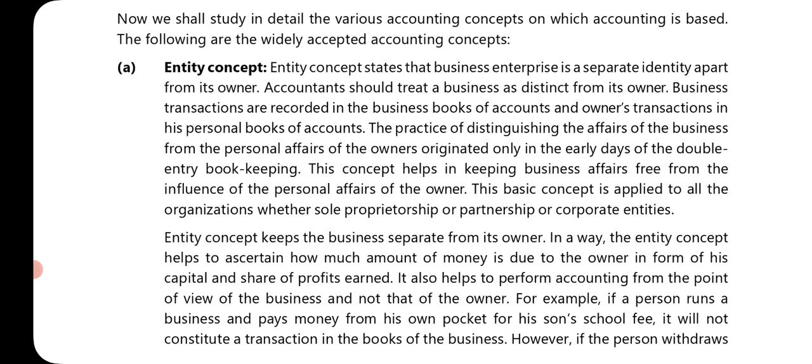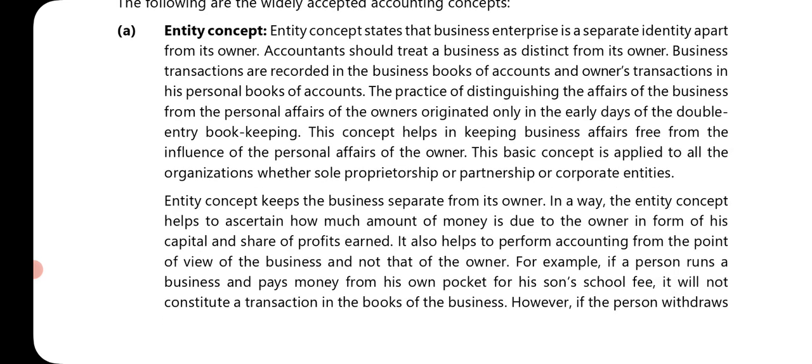So let us read what is given here. Entity concept states that a business enterprise is a separate identity apart from its owner. An accountant should treat a business as distinct from its owner. Business transactions are recorded in the business books of account and the owner's transactions in his personal books of account. The practice of distinguishing the affairs of the business from the personal affairs of the owner originated only in the early days of double entry bookkeeping. This concept helps in keeping business affairs free from the influence of the personal affairs of the owner.